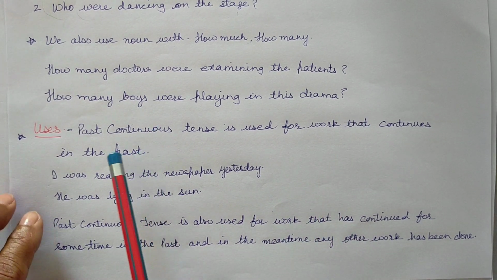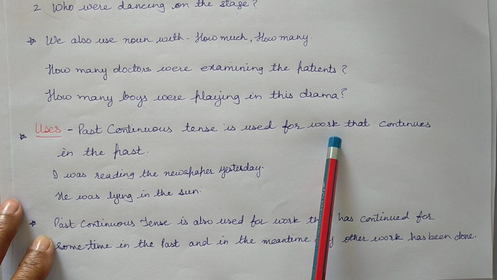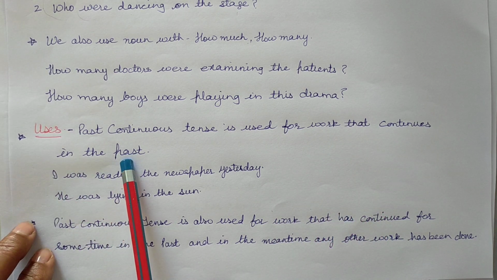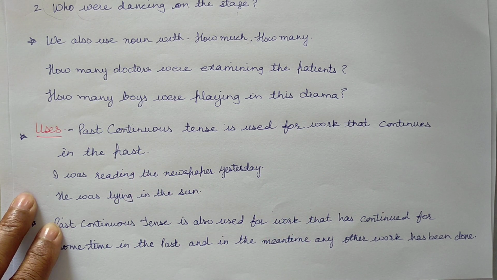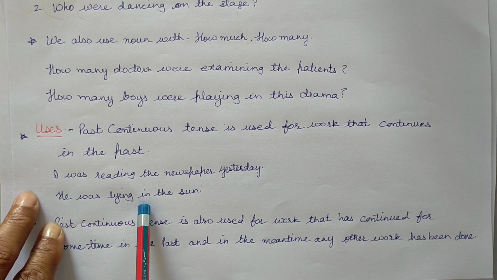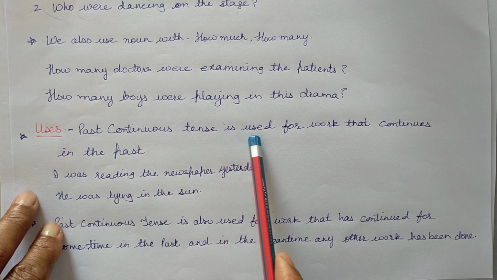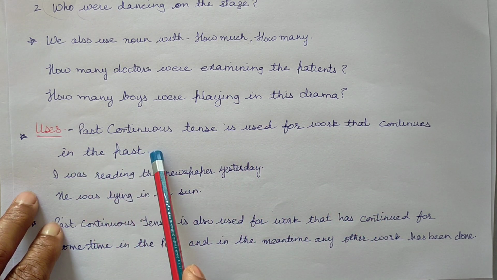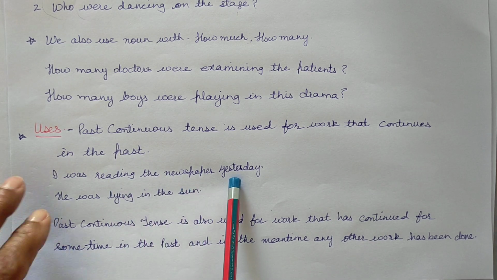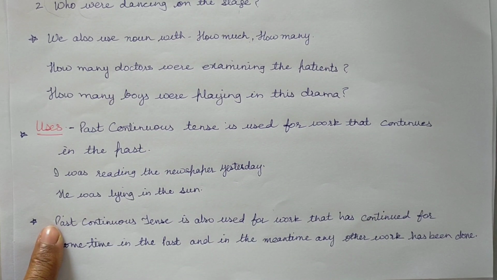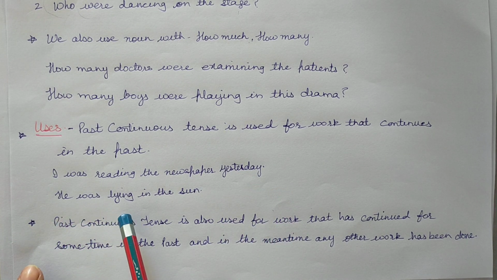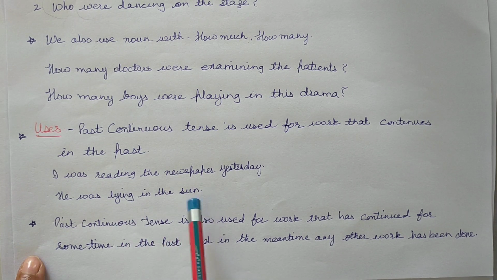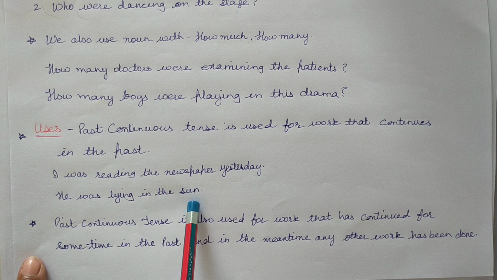Now its uses. Past continuous tense is used for work that continues in the past. It is used to express a continued action. Example: I was reading the newspaper yesterday. He was lying in the sun.